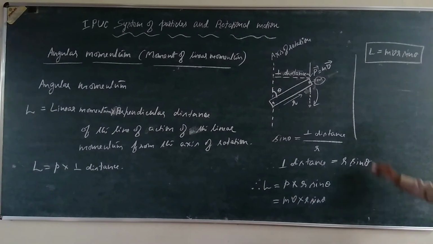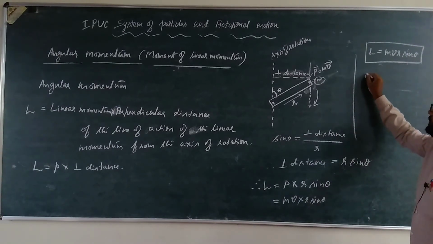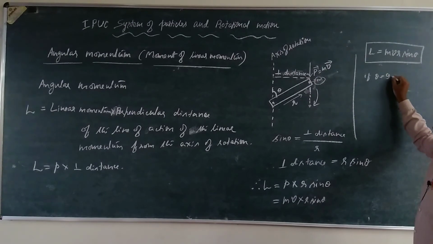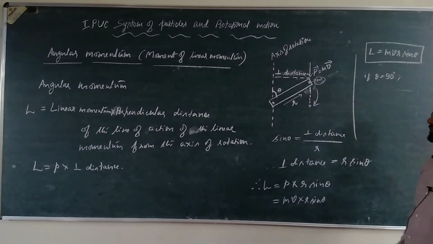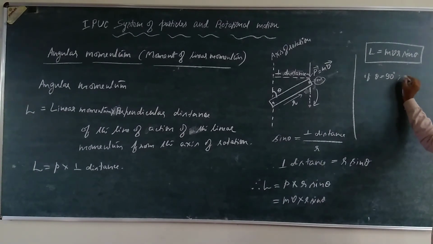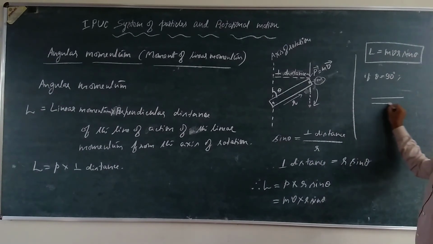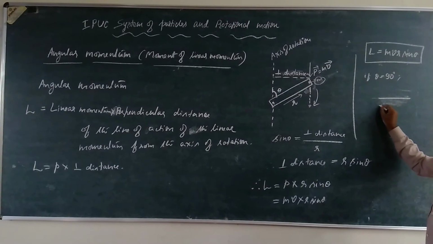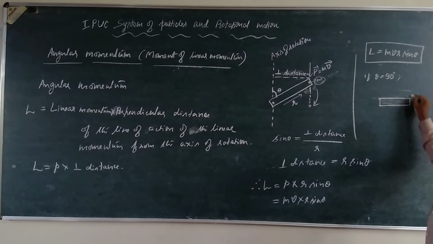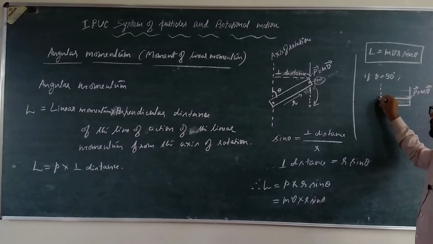If theta is equal to 90 degrees, the angle between linear momentum and r, the moment vector, then this will be the case. Here this is P and this is the line of action.